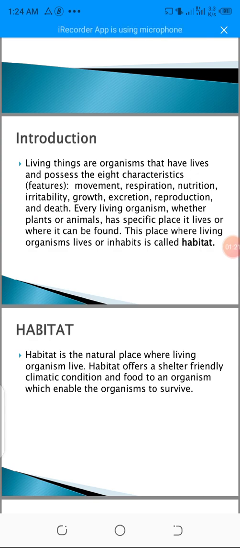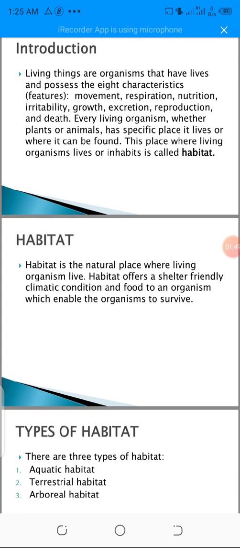So anything that is living and is an organism, the natural place where it lives is called a habitat. Human beings live on land, so land is our habitat. We can't survive in water, so water is not our habitat. Wherever a living organism dwells or lives is called a habitat. A habitat offers shelter, friendly climatic condition and food to an organism, which enable the organism to survive.